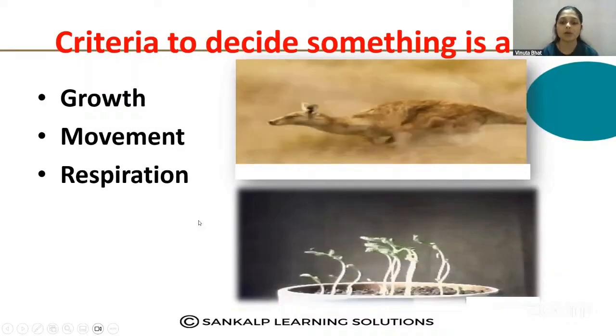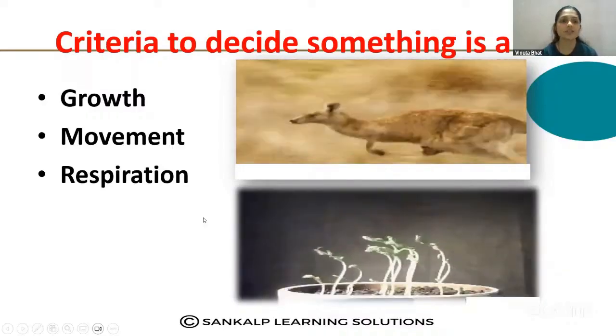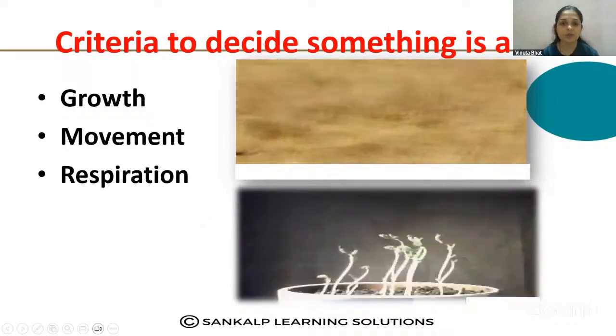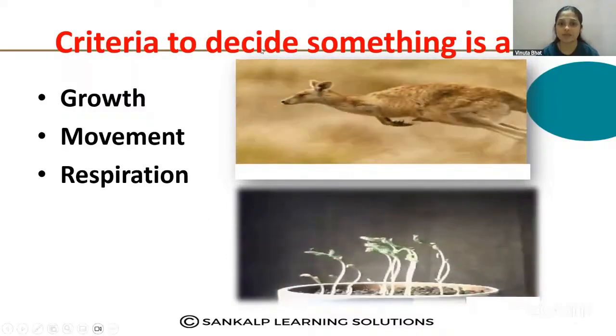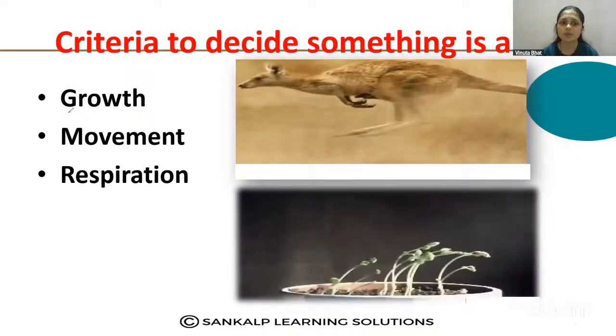But are these three characteristics enough to decide whether something is alive? No, it is not enough, because we can observe growth in animals and plants, movement also, and respiration also in plants and animals.